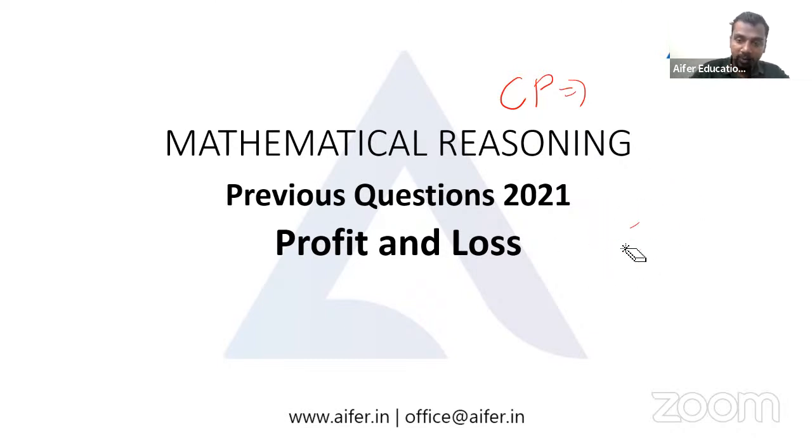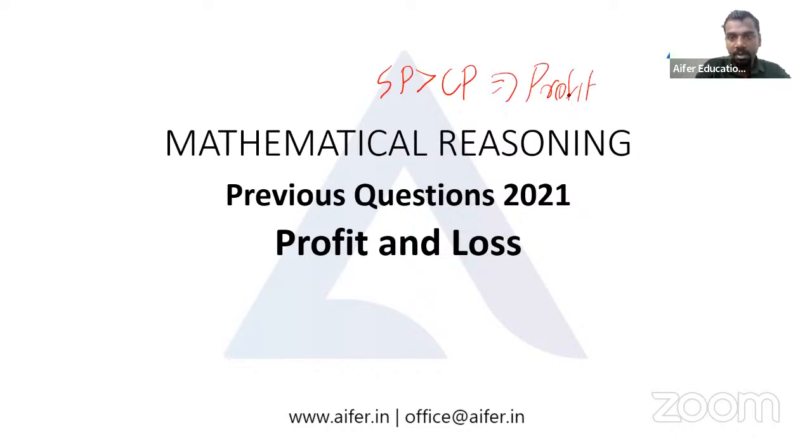So we have selling price and cost price. When we have selling price greater than the cost price, we say it is profit. And when we have cost price greater than selling price, we say it is loss. So when the selling price is greater than the cost price, we have the profit, and when the cost price is greater than the selling price, we have the loss.